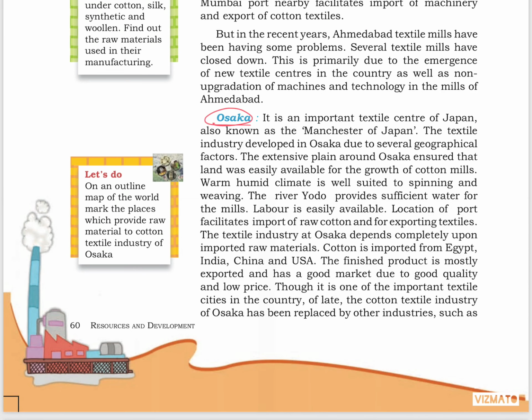Next we have Osaka. It is an important textile center of Japan, also known as the Manchester of Japan. Osaka's cotton is imported from Egypt, India, China and USA. Finished product is mostly exported.